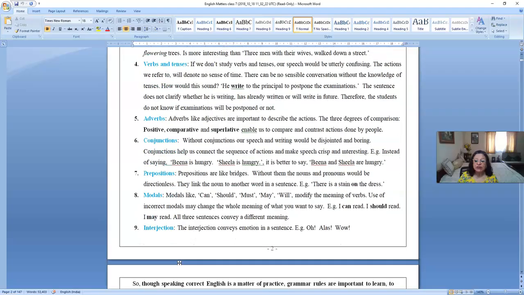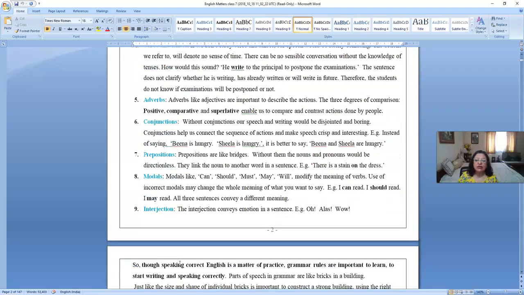Now, conjunctions. Without conjunctions, the speech and writing would be disjointed and very boring, because we'll be making small sentences and they'll not be connected. So conjunctions help us to connect and sequence our actions and make the speech crisp and interesting. Instead of saying, Beena is hungry, Sheila is hungry, it is better to say, Beena and Sheila are hungry. So when you make it concise, it becomes crisp.